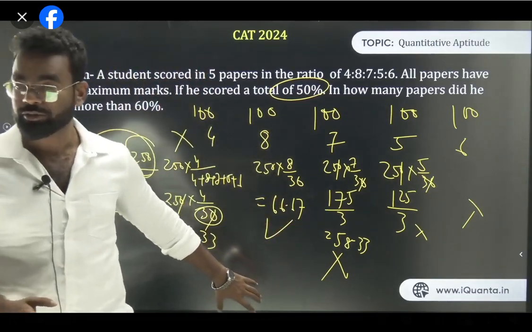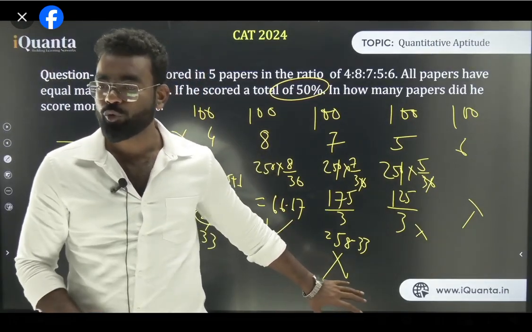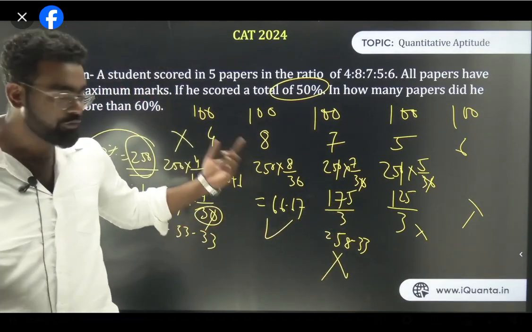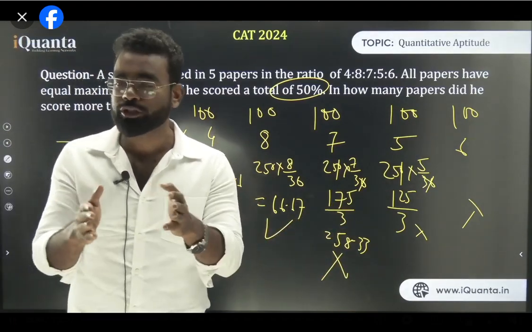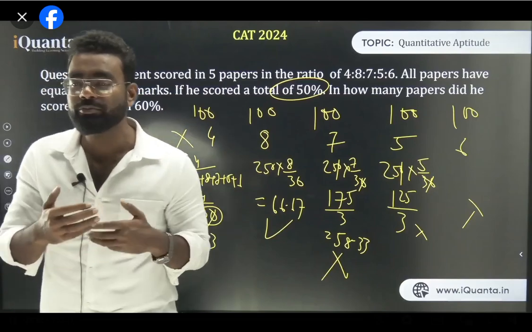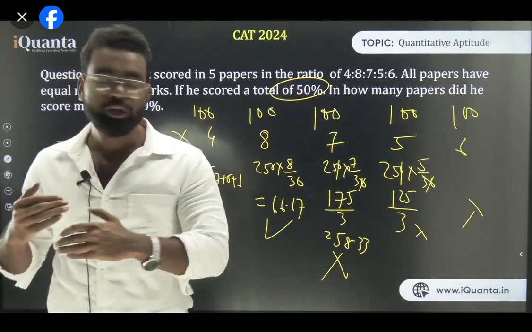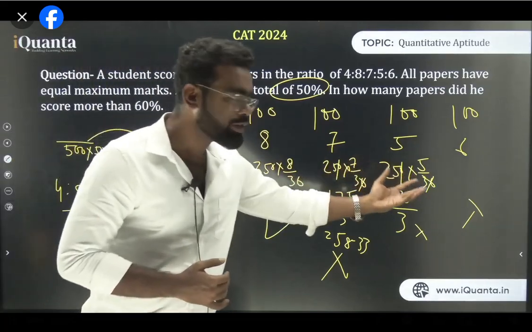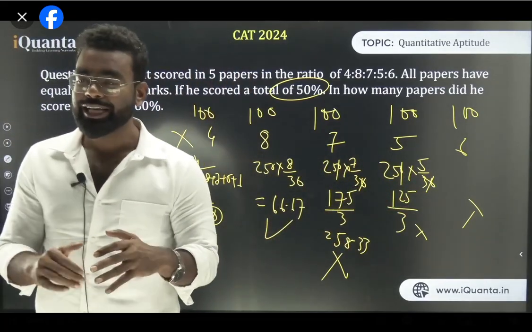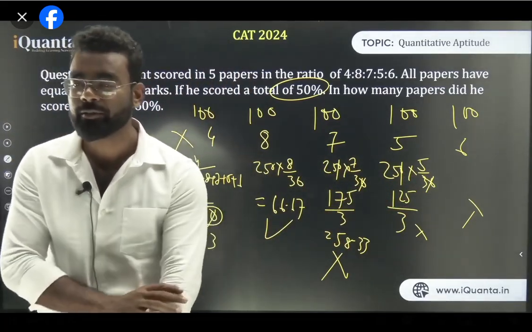This one is not the better method, trust me. Why is this one not the better method? Because this will take more time. The previous method is faster. It's a very fast method, so you should focus on the previous method, because the major thing is that you can solve it in far fewer steps and you don't need to do all this calculation. You can remove all the calculation in the previous step. That's why the previous one is faster and a more logical way of solving the question.